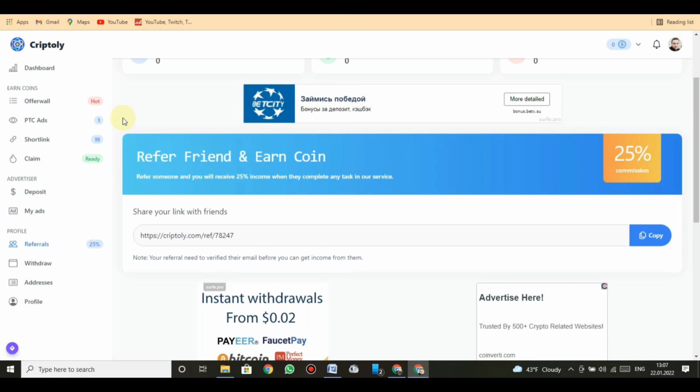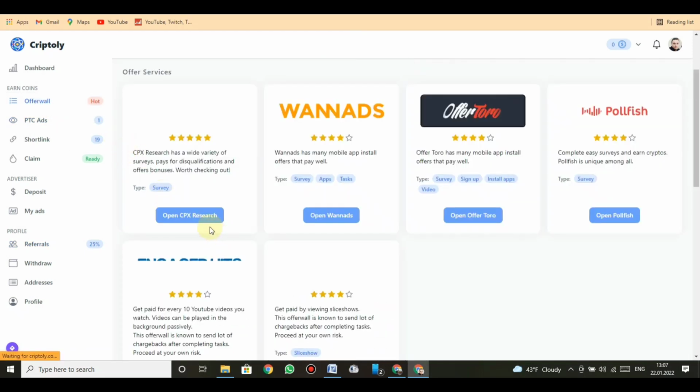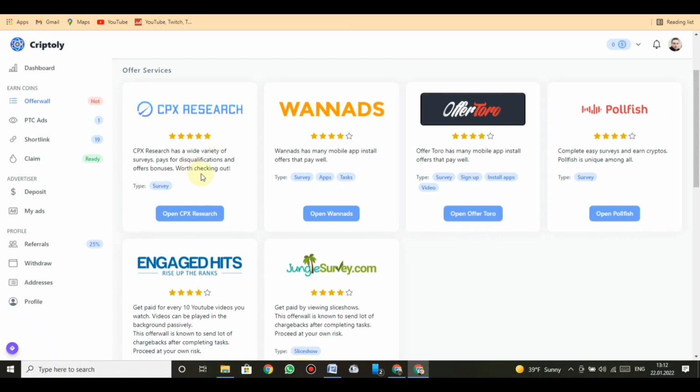Okay, let's check earning categories. Offerwalls. First, CPX Research has a wide variety of surveys, pays for disqualifications and offers bonuses. Worth checking out. Type survey. Wannads has many mobile app install offers that pay well. Type survey, apps tasks. Toro has many mobile app install offers that pay well. Type survey, sign up, install apps, video.